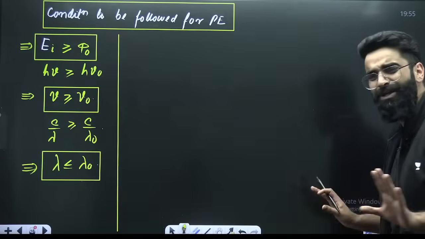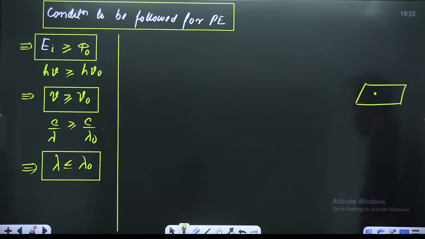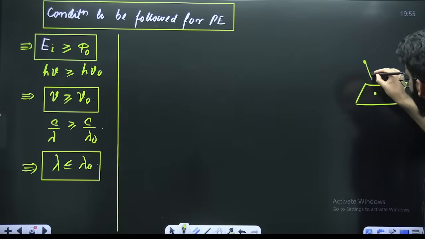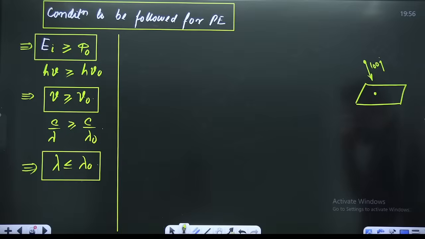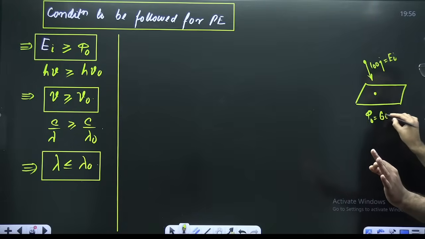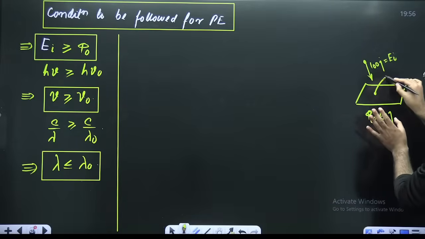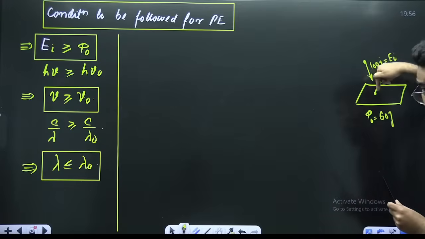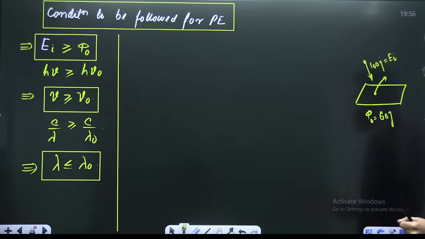My dear students, just look carefully. This is the metal surface from which you have to take the electron out. Imagine this is a photon which is incident on the surface. Imagine the photon carries 100 joules of energy. This is the incident energy. Imagine that minimum 60 joules is required to take this electron out. I'm supplying 100 joules. But how much minimum energy is required? 60 joules.